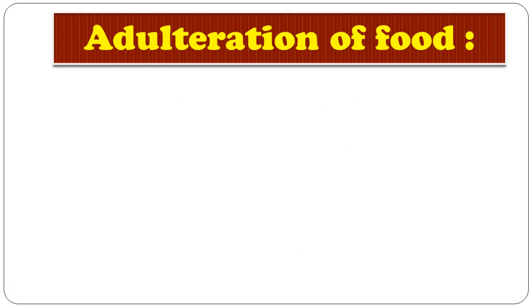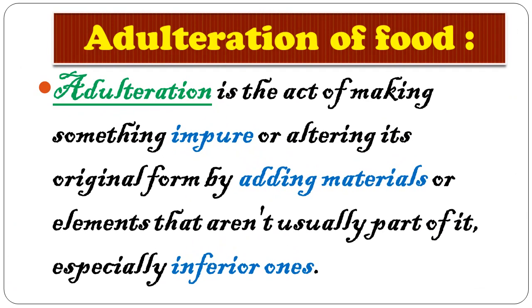Alright, so what is adulteration of foods? Let's understand its definition first. So adulteration is the act of making something impure, or altering its original form by adding materials or elements that aren't usually part of it, and especially inferior ones. Okay, so what is adulteration?